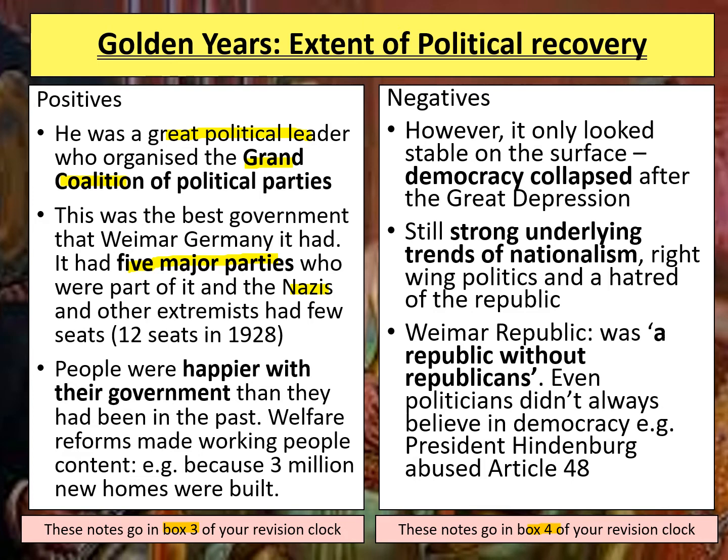So, as a result, the Nazis only got 12 seats in the 1928 elections, which is such a small percentage of the vote because it's only 2.6% of it. Generally in this period, people were happier with their government than they had been during the crisis years. That's because of lots of different reasons, like political and economic stability, but also the fact that they were introducing lots of welfare reforms to try and help people too. For instance, they built 3 million new homes in this period.